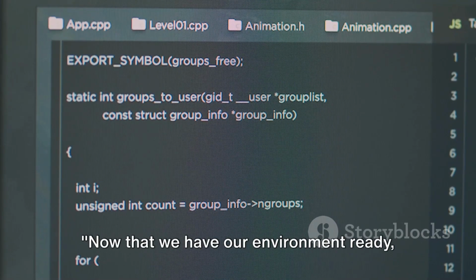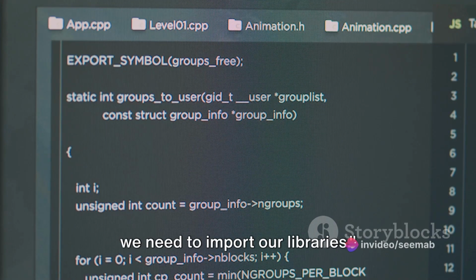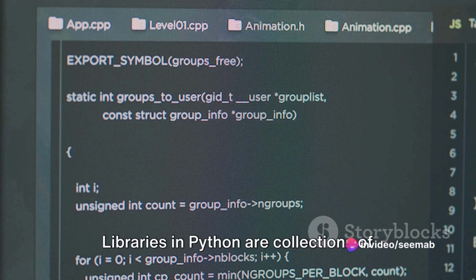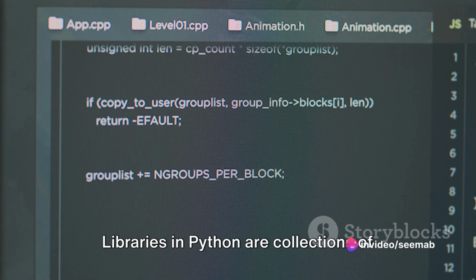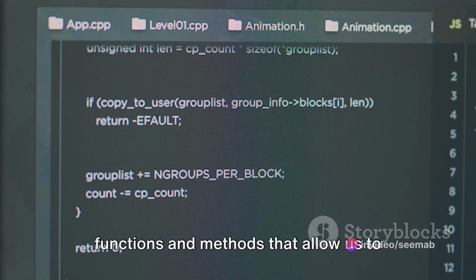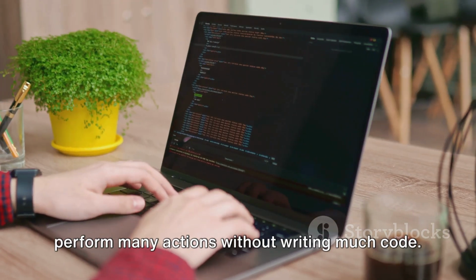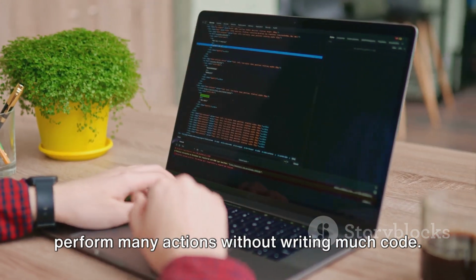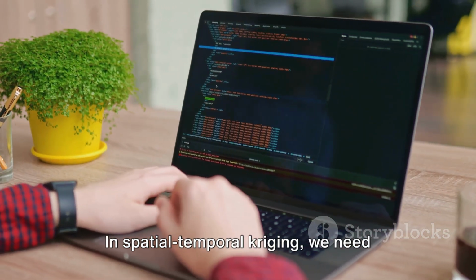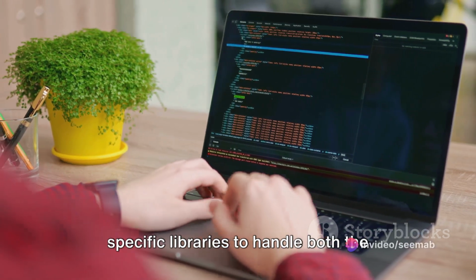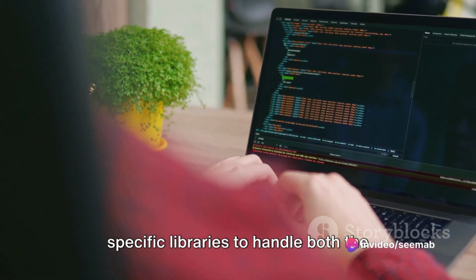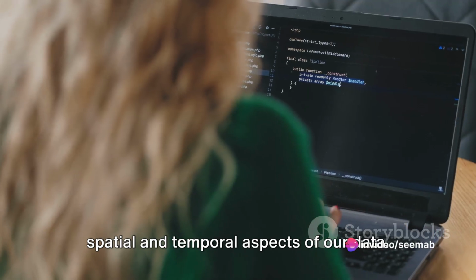Now that we have our environment ready, we need to import our libraries. Libraries in Python are collections of functions and methods that allow us to perform many actions without writing much code. In spatial temporal Kriging, we need specific libraries to handle both the spatial and temporal aspects of our data.